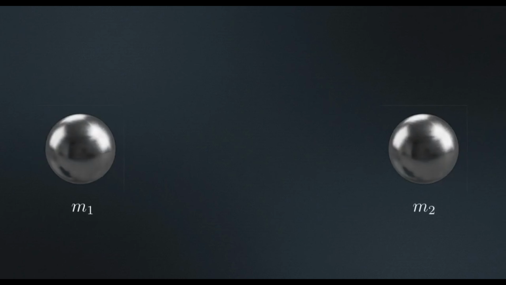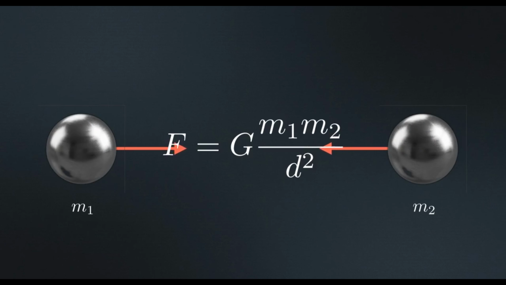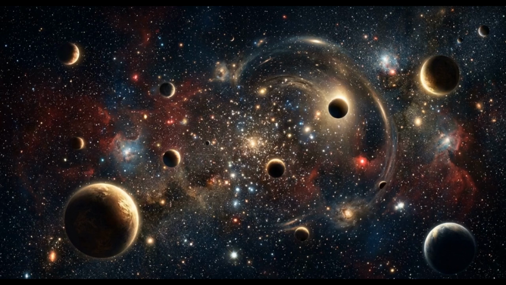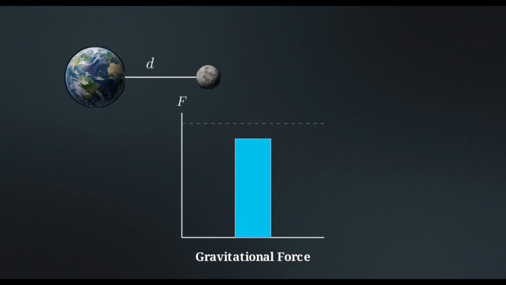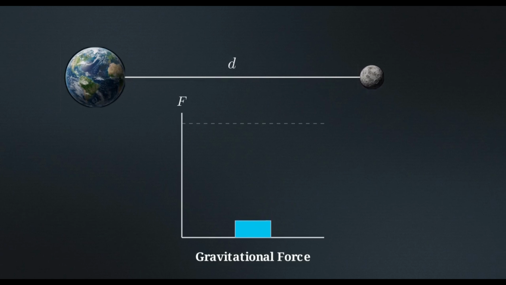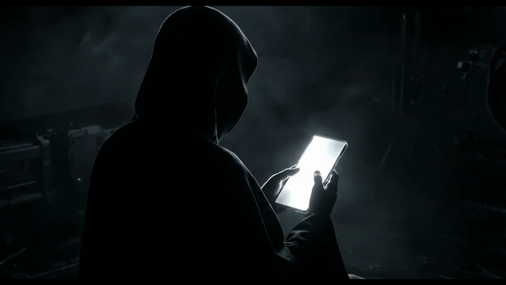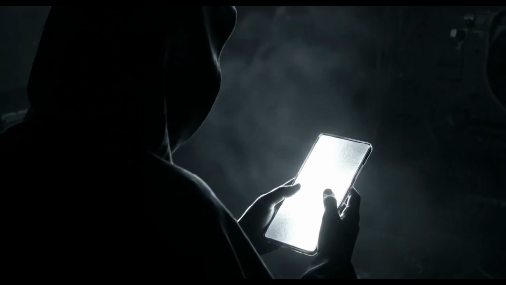Newton's universal law of gravitation expands this rule of attraction far beyond the Earth. The law states that every object in the universe attracts every other object. The strength of that attraction is determined by the mass of the objects and the square of the distance between them. This means you are exerting your own microscopic gravitational pull on the device you are watching this on, just as it pulls back on you.